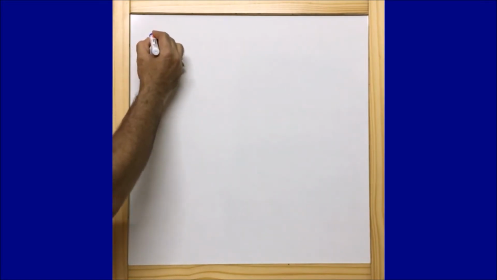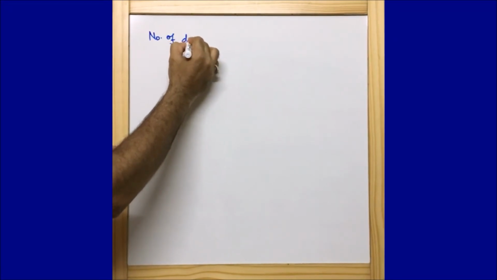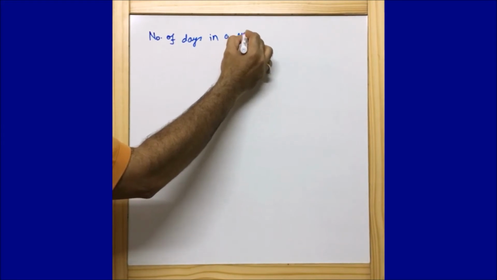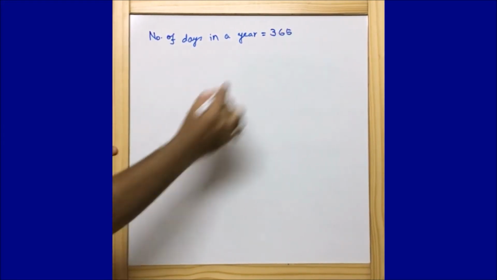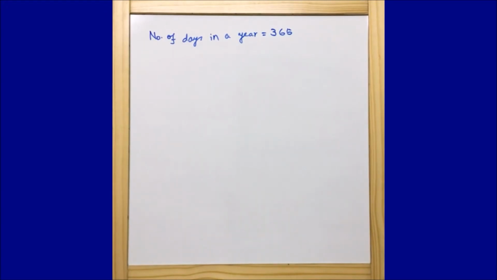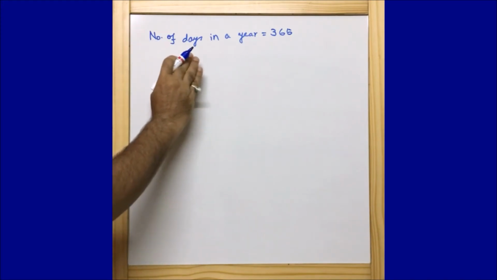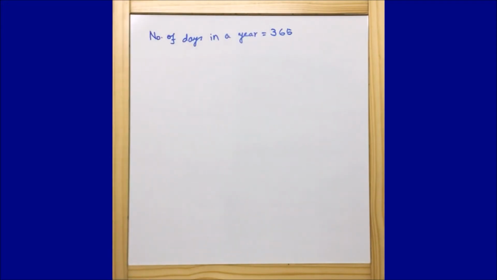So we very well know that the number of days in a year is equal to 365, because as per the question they have asked us to ignore a leap year. So we are not considering any leap year, we are just calculating the days in a very straightforward manner, and we are considering 365 days in a year.